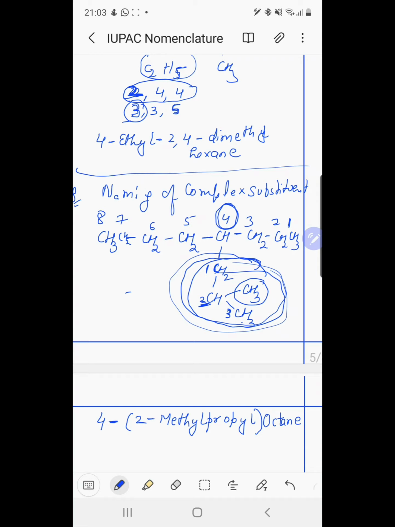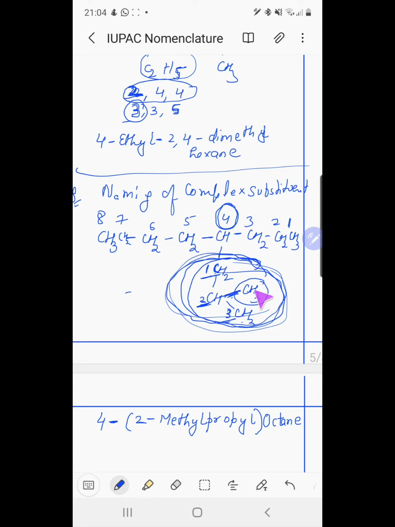This last rule says about the numbering of a complex substituent. If we have a complex substituent, then we also number the carbon atoms of the substituent. The carbon atom which is directly attached to the parent chain, we give it number 1. Then the longest continuous chain in this case is 3.